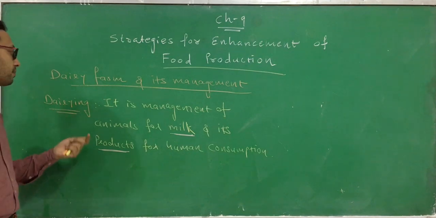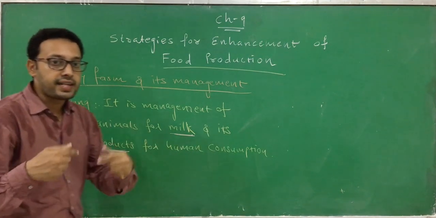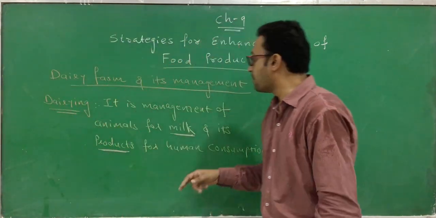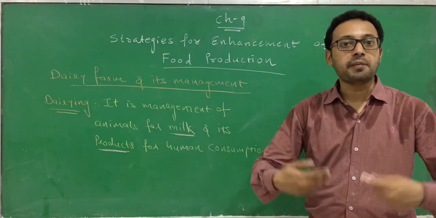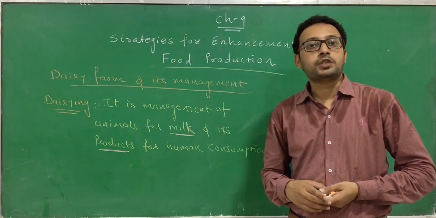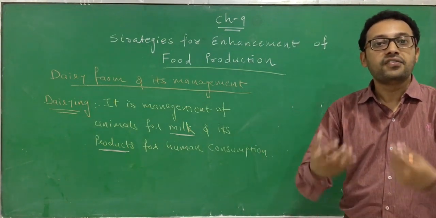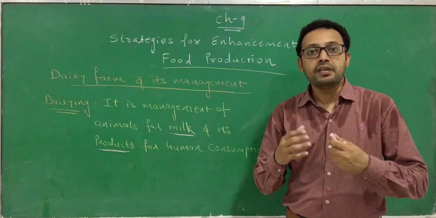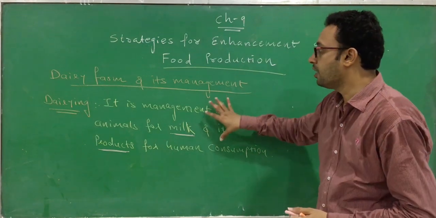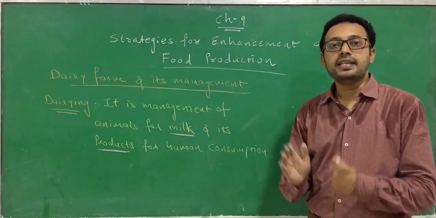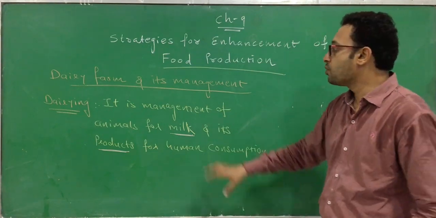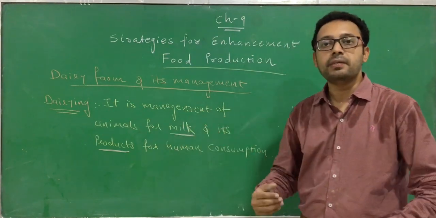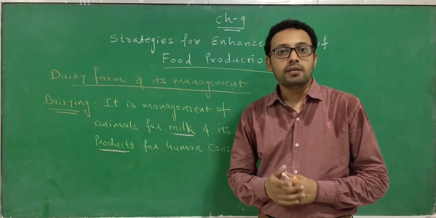I again repeat, this is one of the approaches by which you can increase the production of milk and its products. Once the production of milk and its products has increased, the food requirement of the people can be fulfilled. This is called dairy farm and its management. Why do we have to manage these animals for milk and its products?